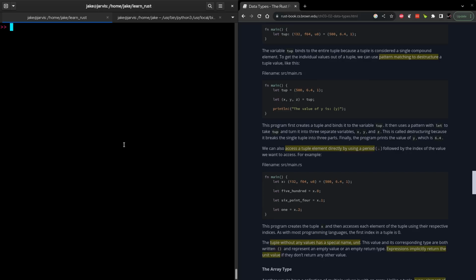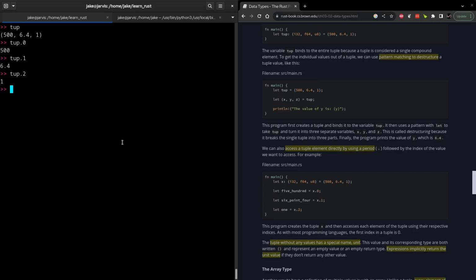One thing that I do think is neat about tuples in Rust is that we can use dotted notation to access values at a specific index. So if we look at our tuple before, we see that it has 3 elements. If we were to try to check out the first of them, which is 0 indexed, we'd say tup.0, and we get the first value. Same thing for the second value, as well as the third. So we get nice dotted access for that, which I think is kind of neat.